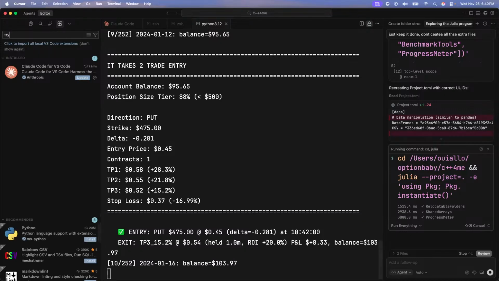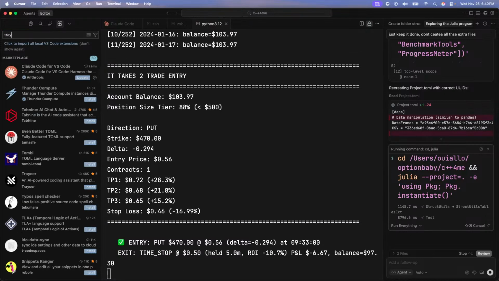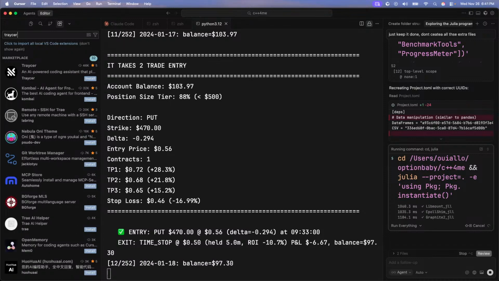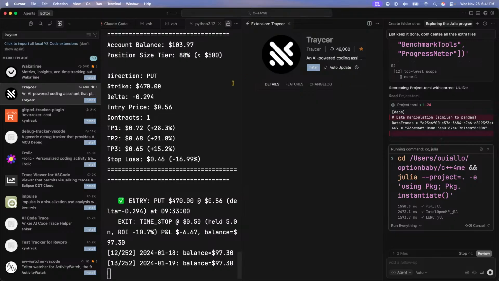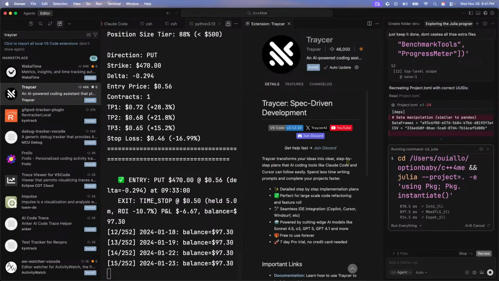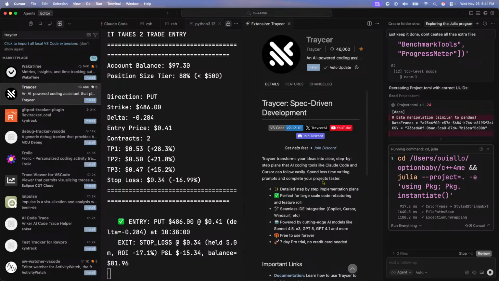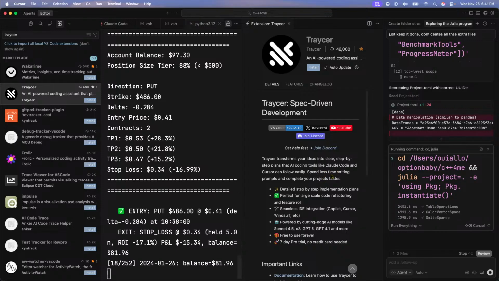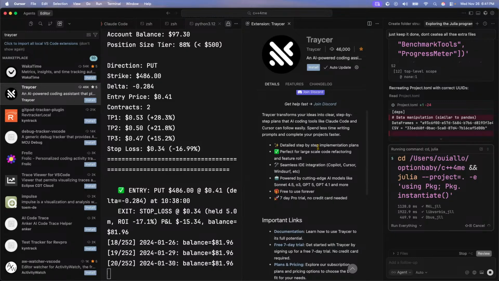You said Traycer. There it is. Traycer transforms your ideas into clear step-by-step plans that AI coding tools like Claude Code and Cursor can easily follow. Less time writing prompts and completing your task faster. Oh, really? Detailed step by step.